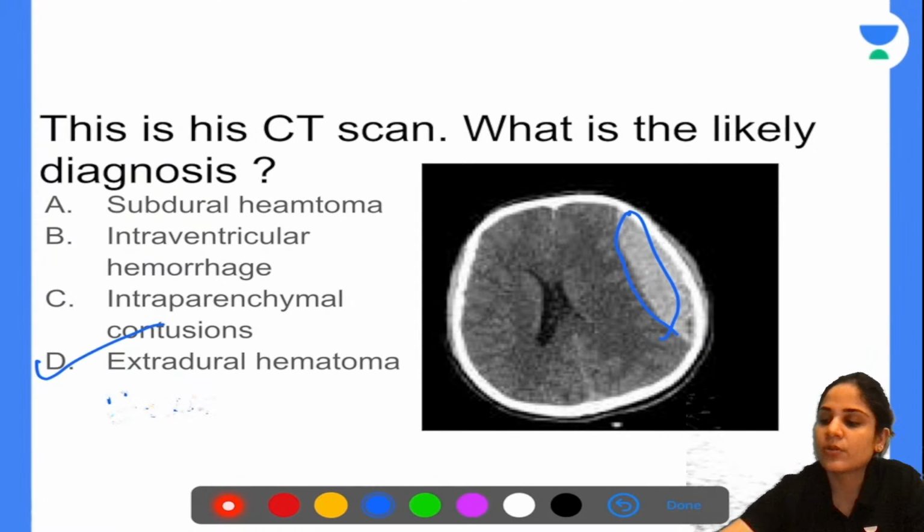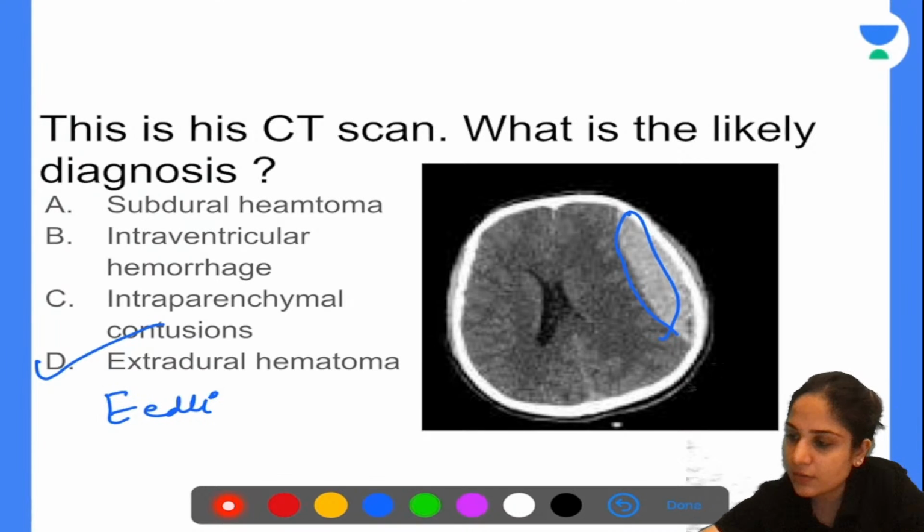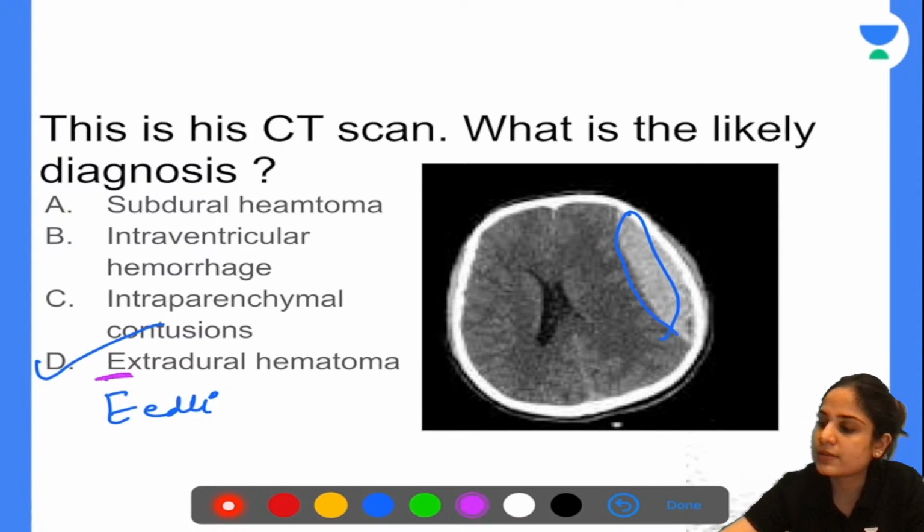Okay. So can you guys tell me what do I see in A, what do I see in B, and what do I see in C?